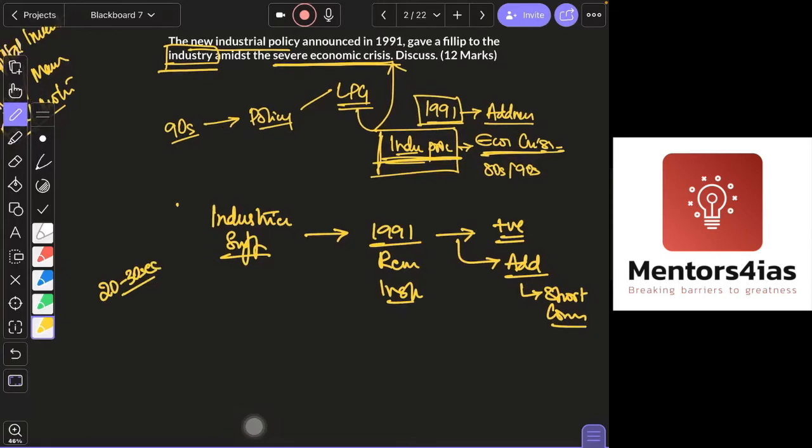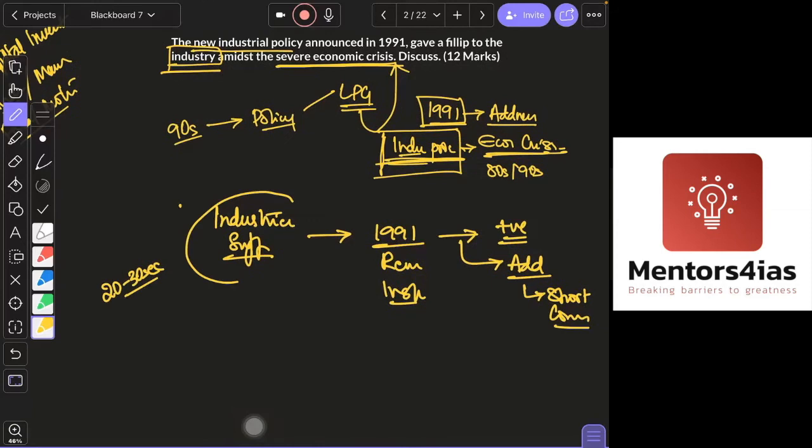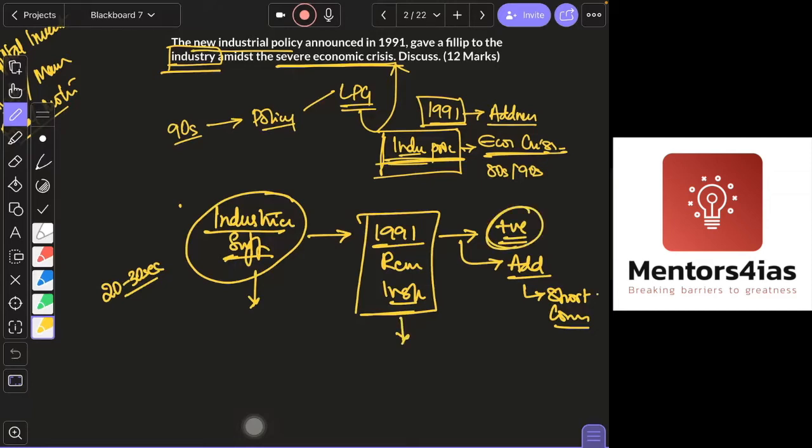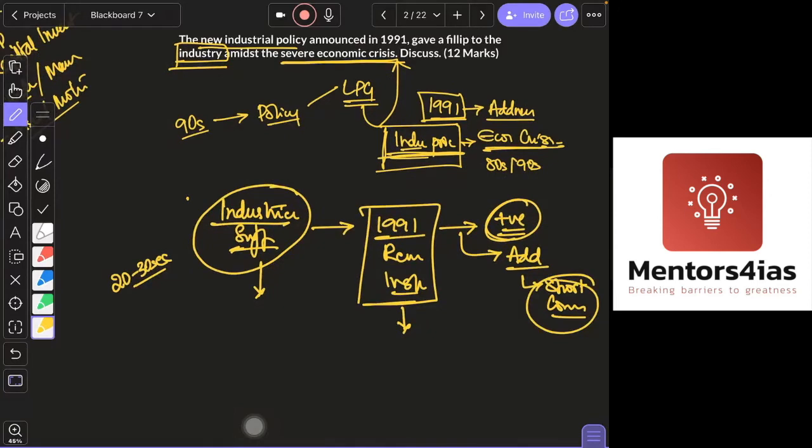As you are aware, the industrial sector, like all other sectors, the external sector, exports, industries, and our rupee value, all these sectors were facing problems. With respect to the industrial sector, what problems were they facing? How did this 1991 reform address this? And what were the outcomes of it and the shortcomings of it? This is what is required in your answer, right?